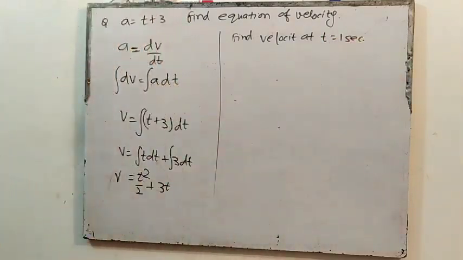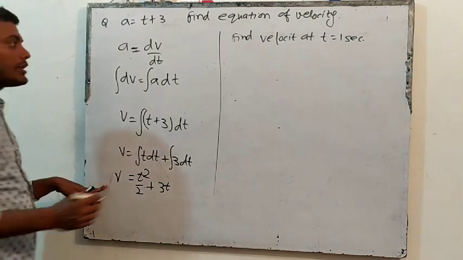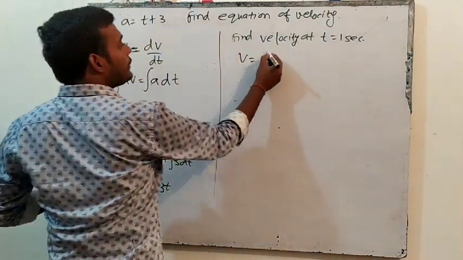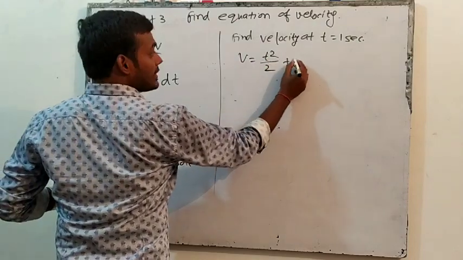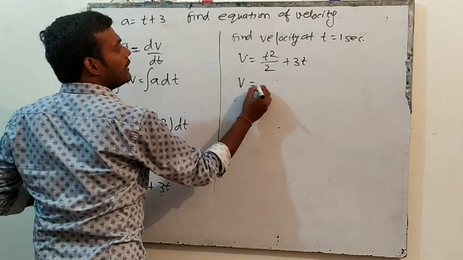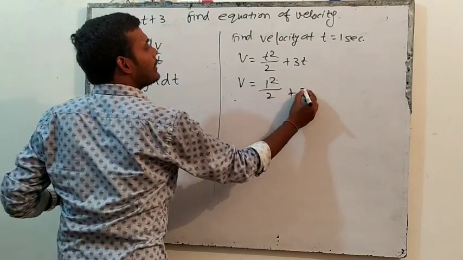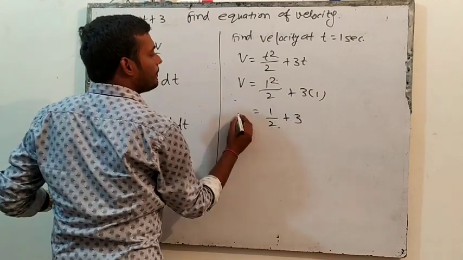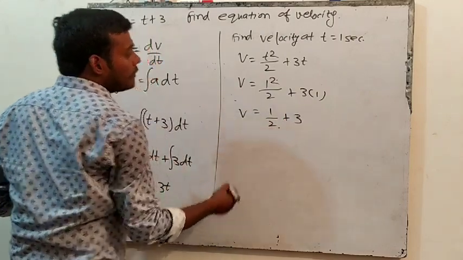That means instantaneous velocity. So this is the equation of velocity: t square by 2 plus 3t. In this you have to put t equals 1. So this will be 1 square by 2 plus 3 into 1. So this will be 1 by 2 plus 3. That will be the answer.